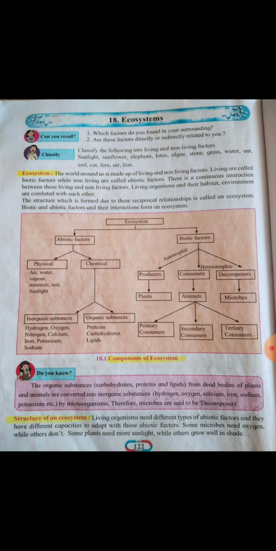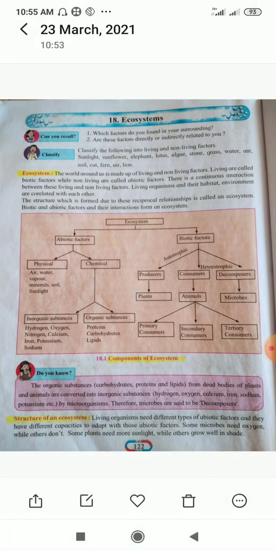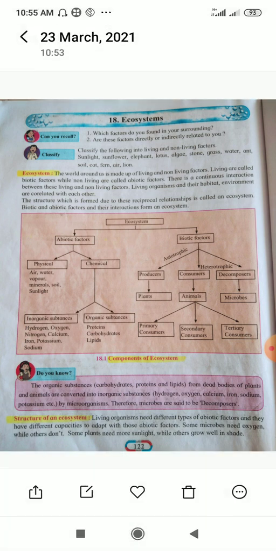Biotic and abiotic factors and their interaction form an ecosystem. See in the chart, the components of the ecosystem. The main two factors of this ecosystem are abiotic factors and biotic factors.